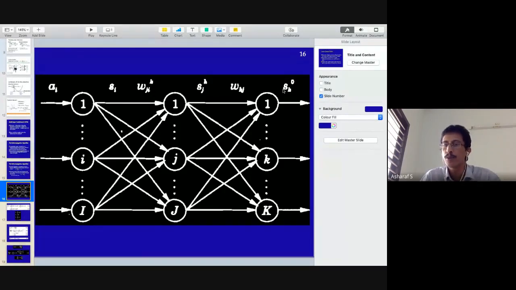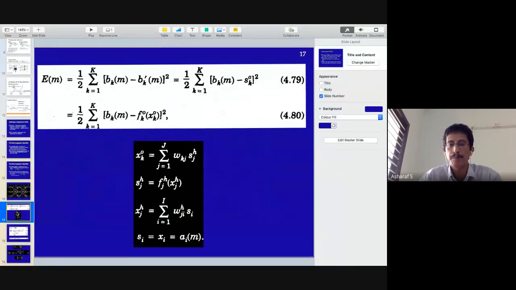I want you to write down the following notations on your piece of paper. The output of any neuron is denoted by the letter small s. Small s denotes the output of a neuron. Write it down here so that you don't get confused. In this particular textbook, the output of a neuron is denoted as small s.